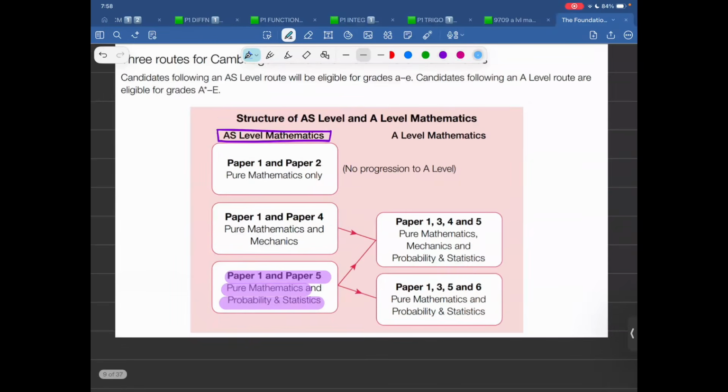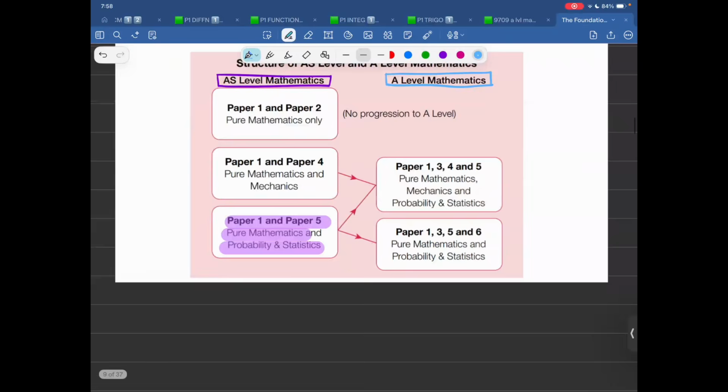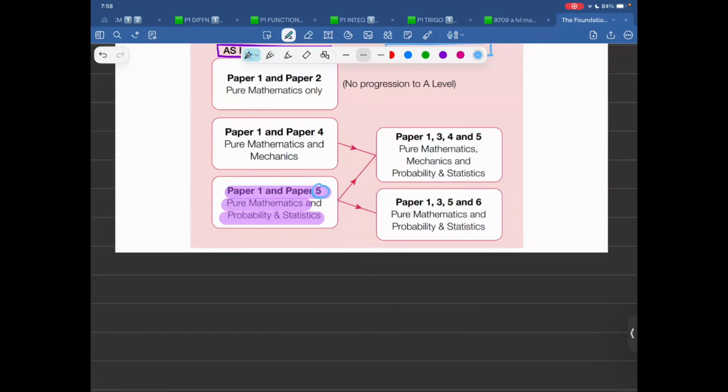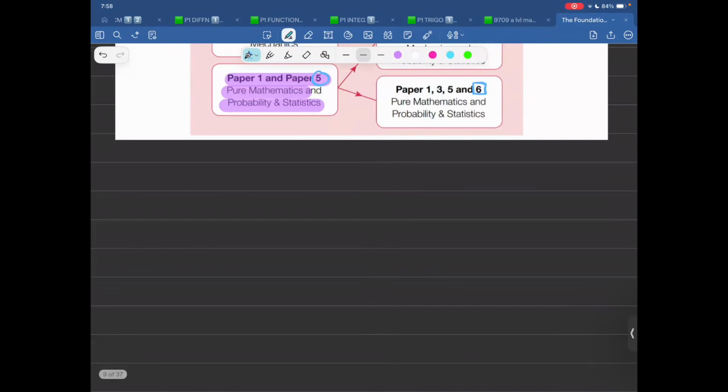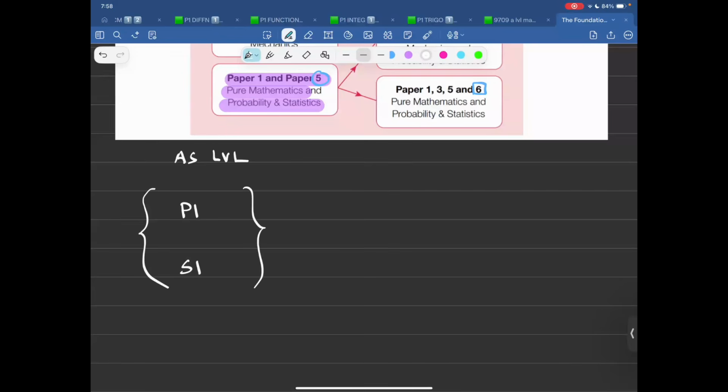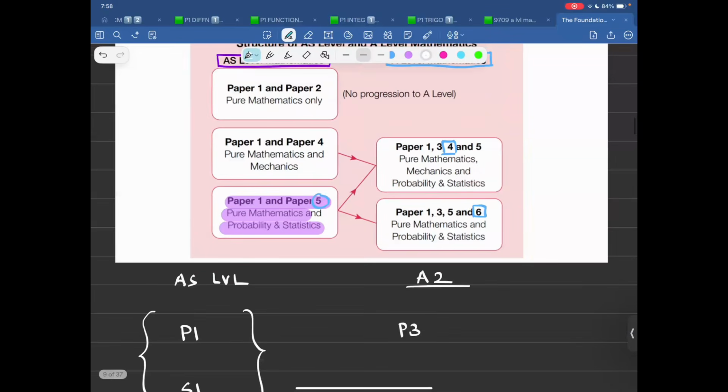When we move ahead to A level maths, if we have done paper 5, either we can do paper 4 or we can do paper 6. Now, let me explain this thing. So what we do is that P1, S1 in the first year in AS level. So this is what you study in the first year. Now, in A2 level, you study P3, which is paper 3. It's written over here, paper 3. This is paper 3, that is constant.